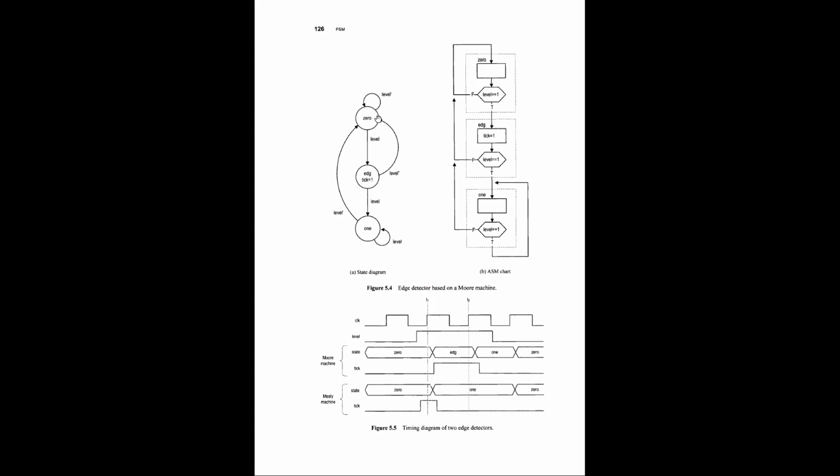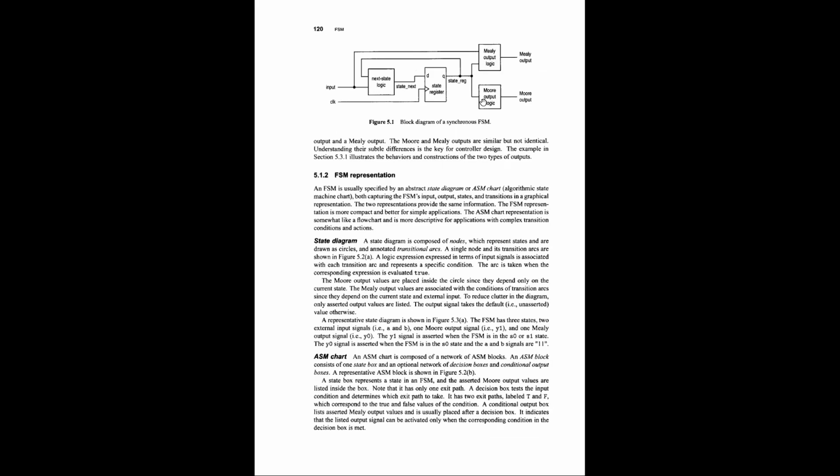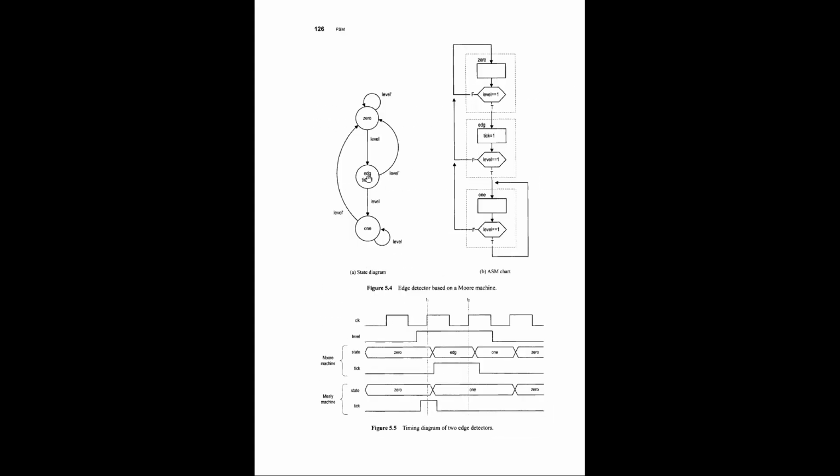When you are at this state, there is no tick signal, but when you are here, your tick signal is 1. This is because this is a Moore state machine, and the output of a Moore state machine depends only on the current state, which is denoted by the node. That's why it is defined inside the bubble.